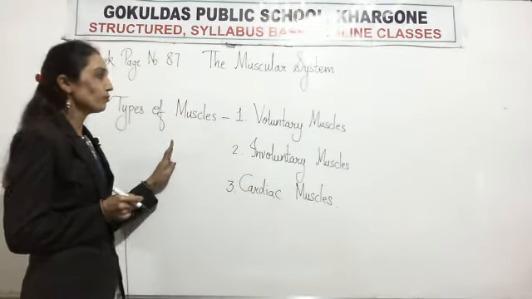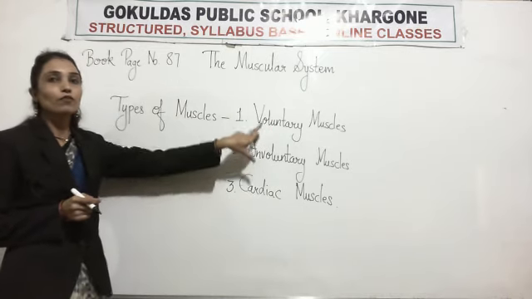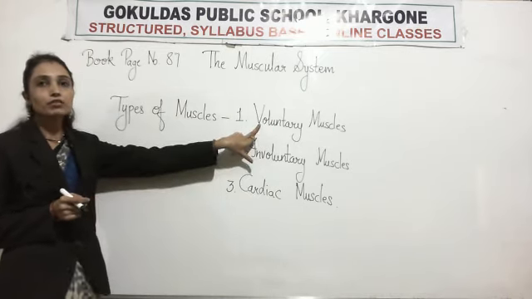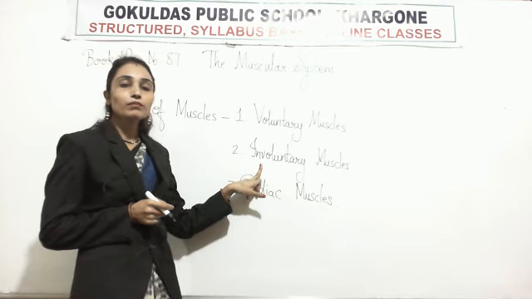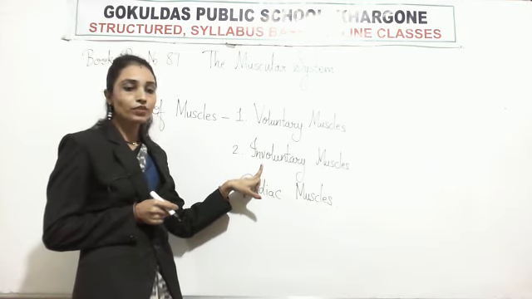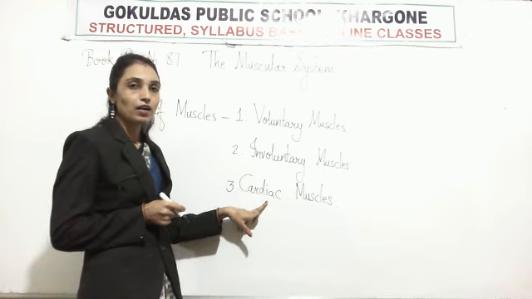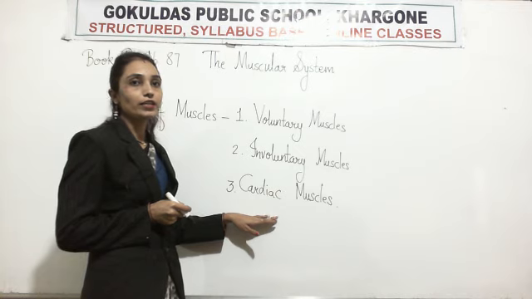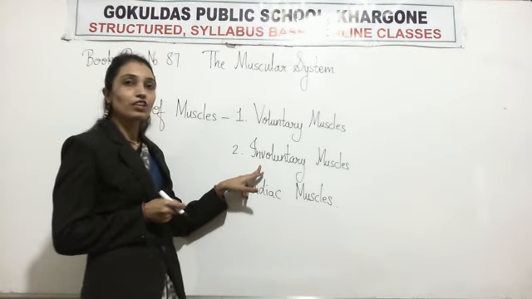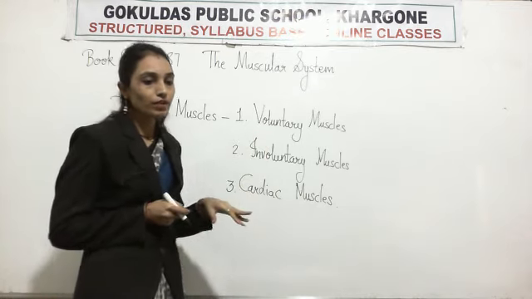So there are three types of muscles: voluntary, involuntary, and cardiac. वो involuntary muscles की तरह function करते हैं, लेकिन उनका structure कैसा होता है? Voluntary muscles के जैसा. Okay?